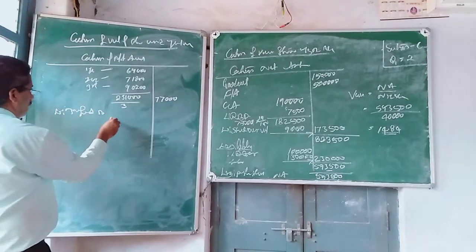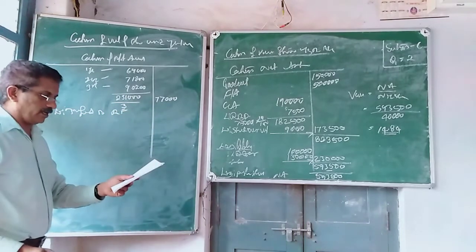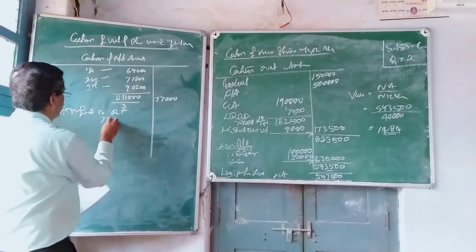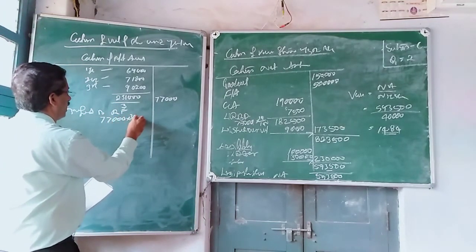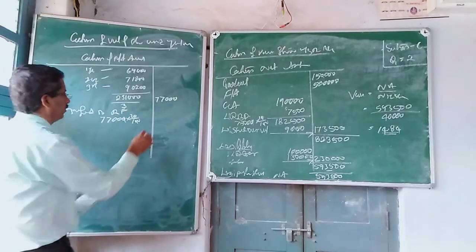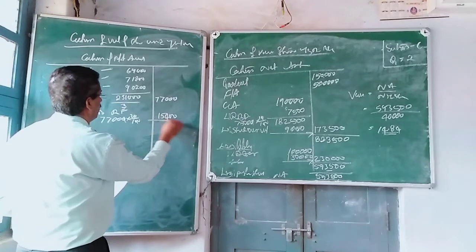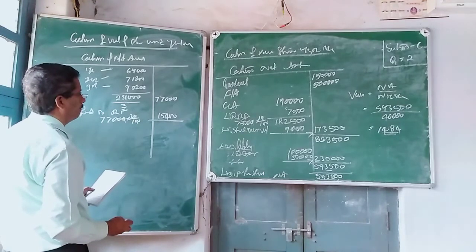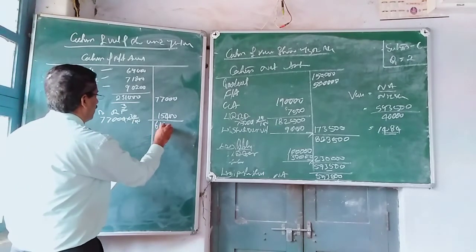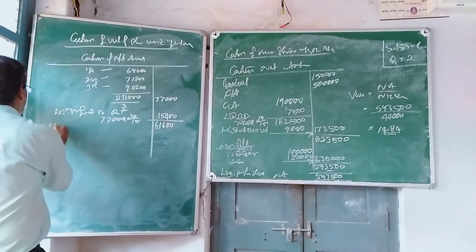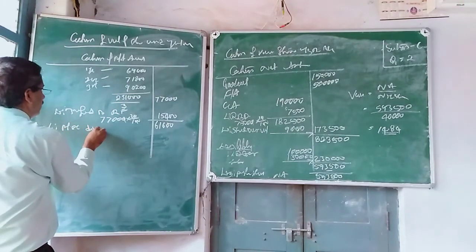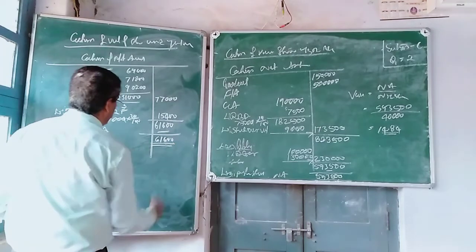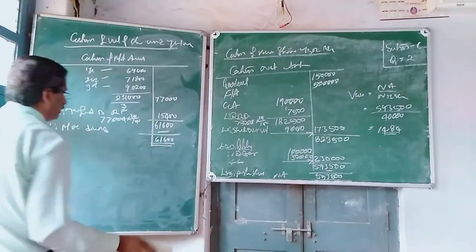Less transfer to reserve fund. In this particular problem it is clearly mentioned that 20% of profit is transferred to reserve. 77,000 into 20 by 100 should be 15,400. So 61,600. Less preference dividend, but in this particular problem there is no preference share, so there is no preference dividend.